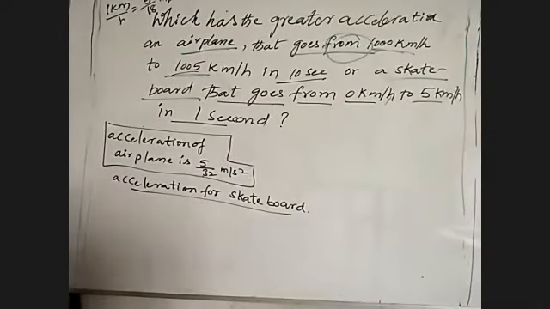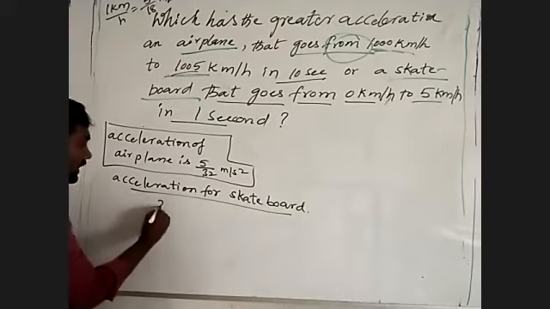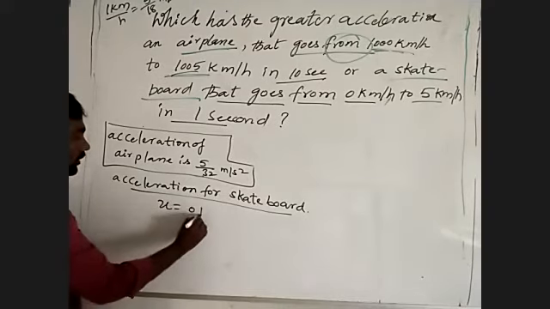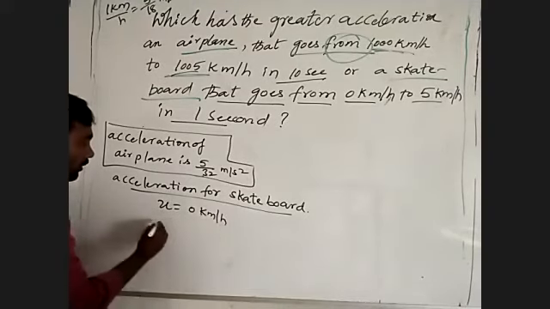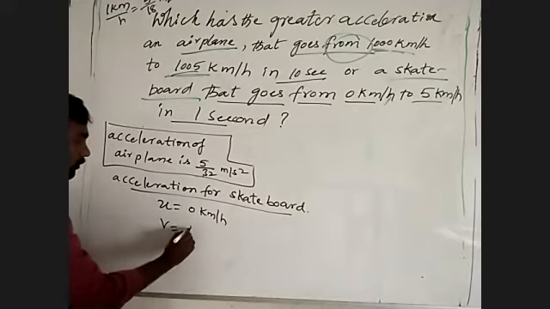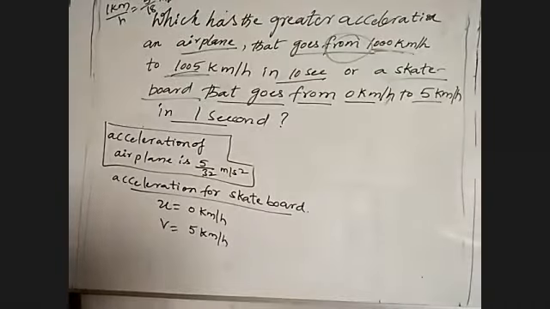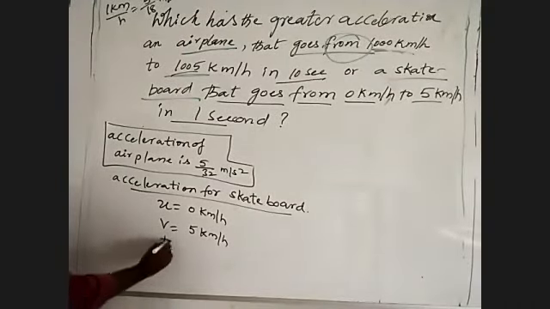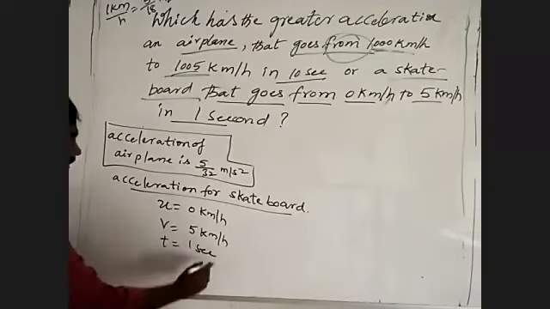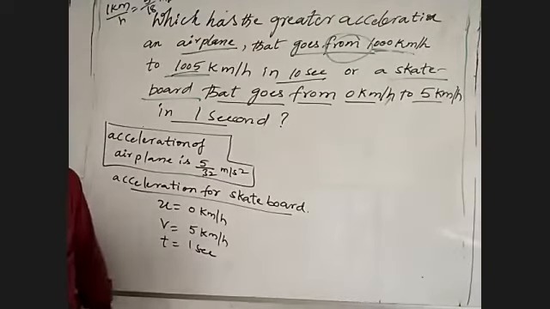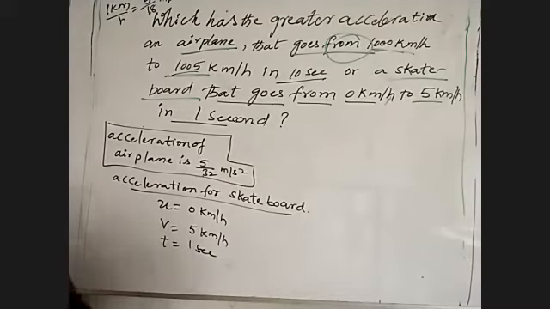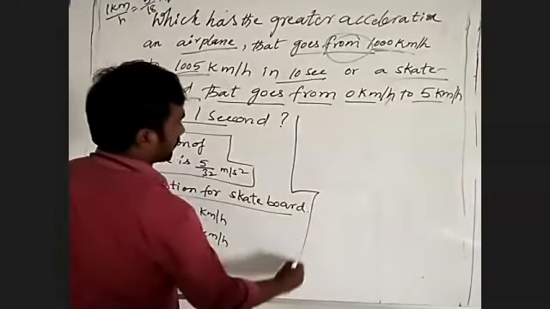So it starts from 0, I am writing initial velocity is 0 kilometer per hour. Final velocity reaches 5 kilometer per hour, then time within 1 second.